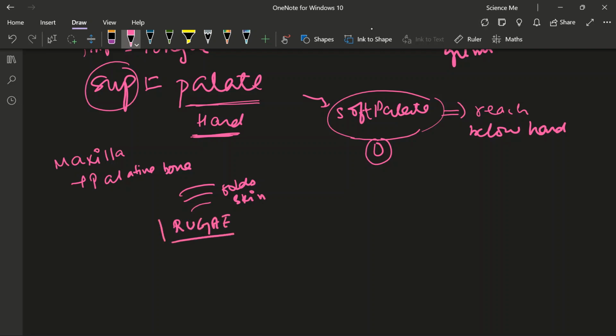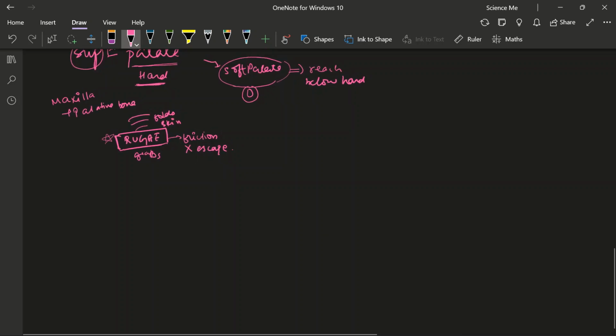What is the importance of rugae? It is just providing a sense of friction to prevent the escape of food directly into your pharynx. So this is most important in dogs because they are speaking while eating. So this grabs your food and provides friction so that escape of food is not there. So this is the only job of rugae.